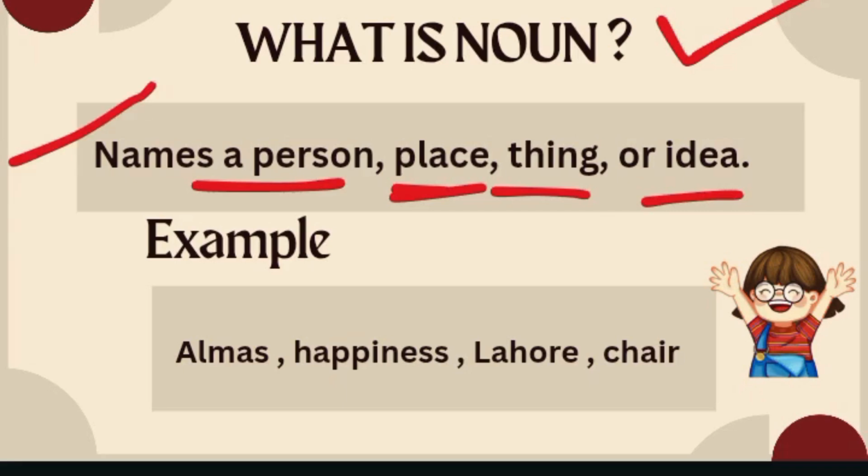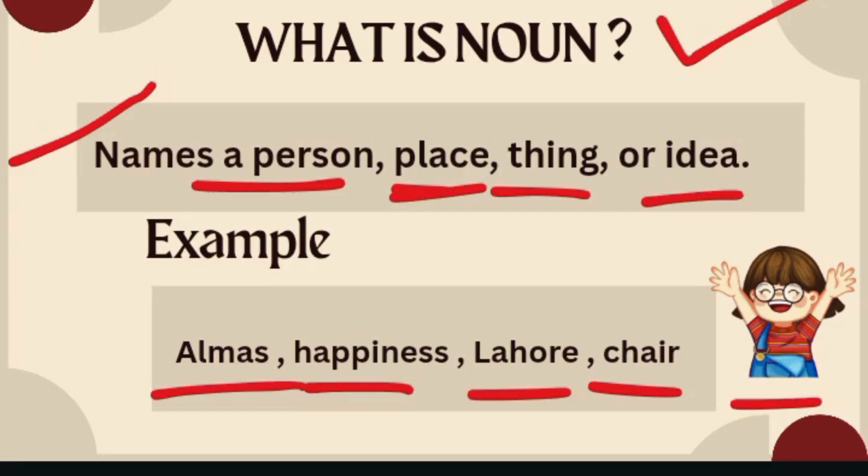For example, if you focus on the examples: Almas, which is a name of a girl; happiness, which is an idea or an emotion or a feeling; Lahore, which is a place; a chair, which is a thing. For example, "This is the girl," and the word girl is considered as noun. Why? Because it is a name of a person. "The girl is very excited," "the girl is very happy," and this happiness is considered as a noun. Not the word happy, the word happiness is considered as a noun.